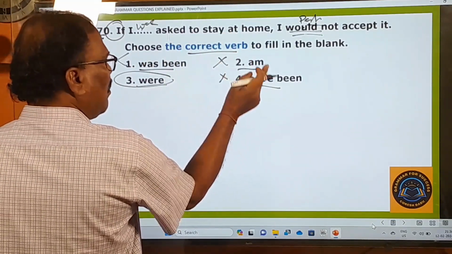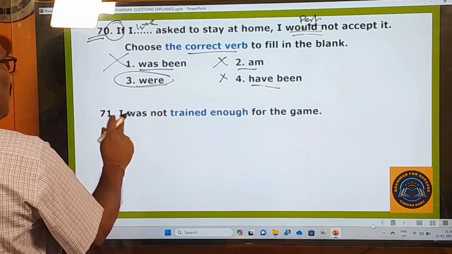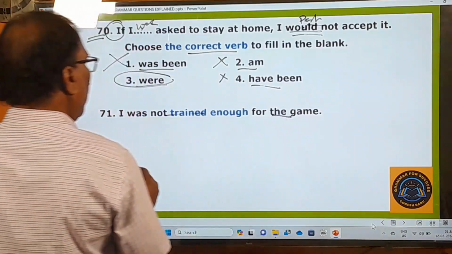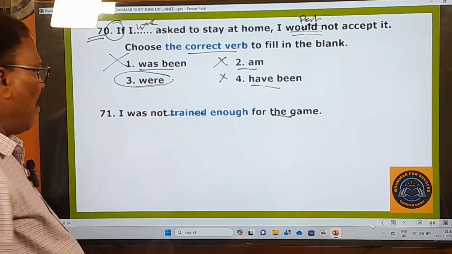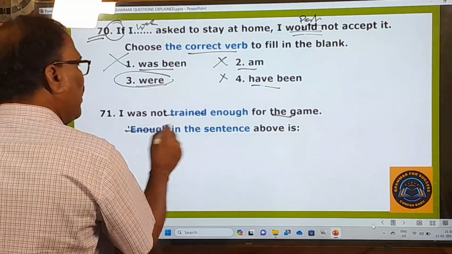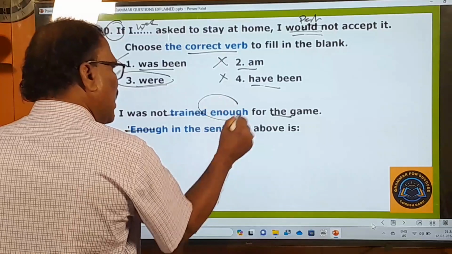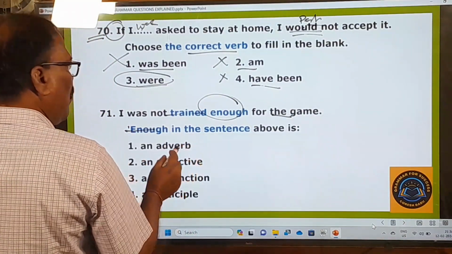Am is not correct, have been is also not correct. Right. And now let's go to the next one. I was not trained enough for the game. So here this is the statement. Okay, this is the question. And what is the examiner asking you to do? What is this enough in this sentence? What does enough mean? So here he has given you 4 options.